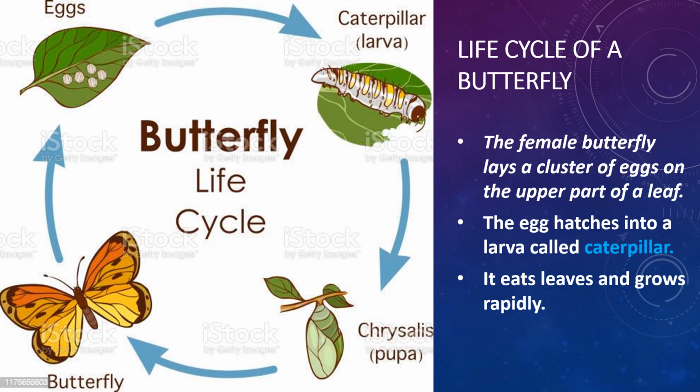Let us look at the life cycle of a butterfly. In the life cycle of a butterfly, there are 4 stages. First, the female butterfly lays a cluster of eggs on the upper part of a leaf, as you can see in this image. The egg hatches into a larva called caterpillar. It eats leaves and grows rapidly.